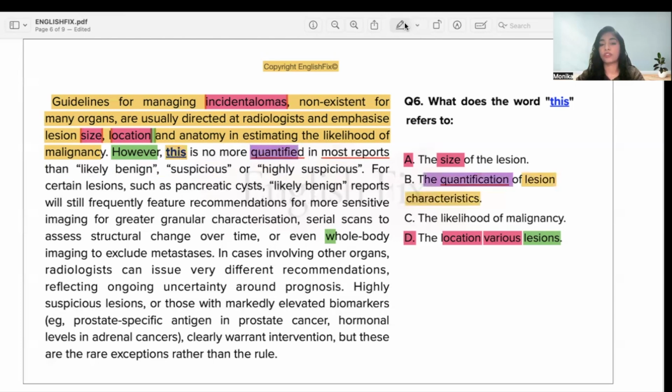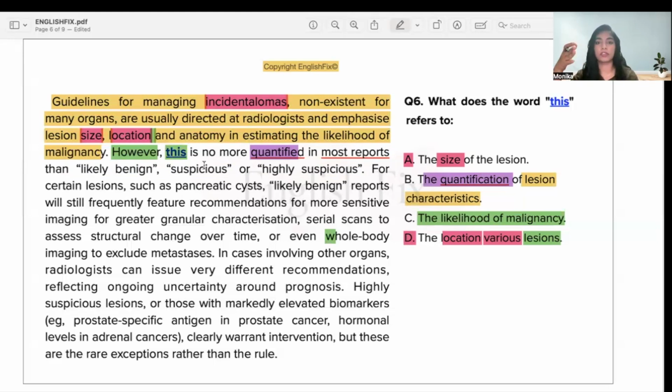So I would prefer my answer option C, which says the likelihood of malignancy. So the likelihood of malignancy is no more quantified in most reports than likely benign. Because when I say likely benign, suspicious, or highly suspicious, that is telling me about the likelihood of malignancy. They're comparing the method. When we follow the guidelines directed at radiologists, focusing on lesion size, location, and anatomy to identify the likelihood of malignancy, that method, or the focus of those guidelines, is not better.